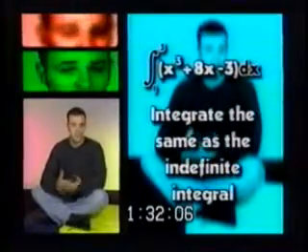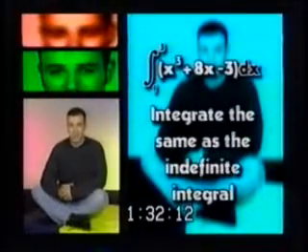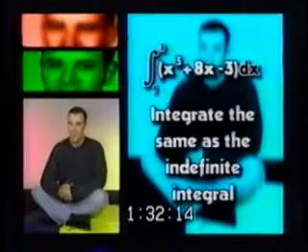Let's find the integral of x cubed plus 8x minus 3 over the interval from 1 to 3. So our function, little f of x, is x cubed plus 8x minus 3. Now the first thing we need to do is integrate the function the same way we've been doing it for the indefinite integral. So we'll integrate x cubed plus 8x minus 3 term by term. The only difference is we do not add a constant c.